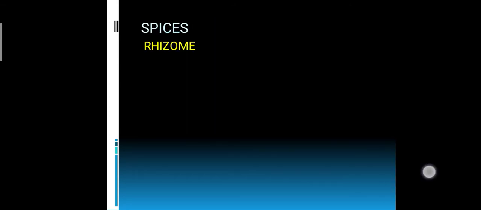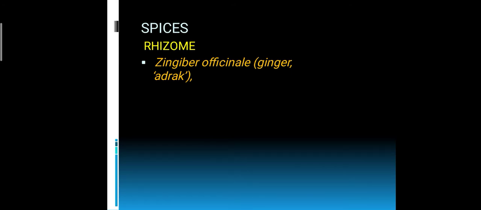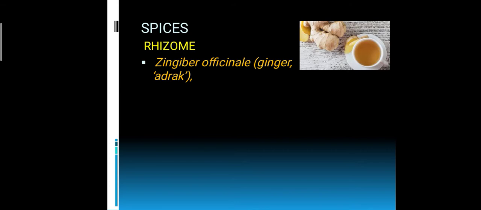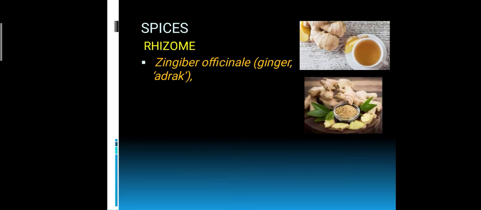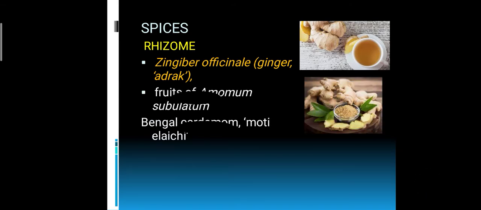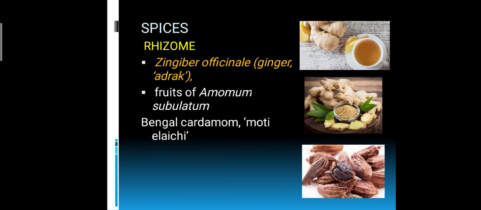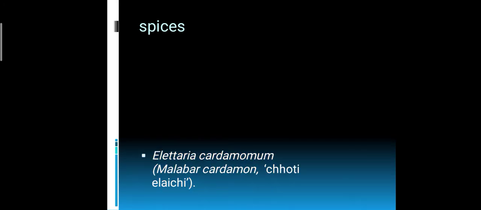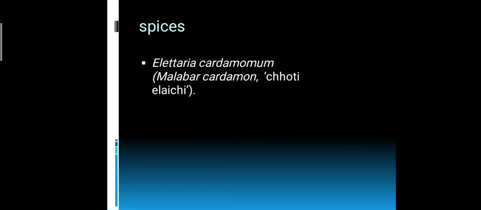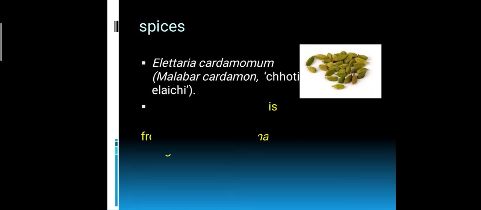Then spices, very important. Rhizome, Zingiber officinale, that is ginger, adrak in Hindi, used for preparing ginger coffee and food items, biryani and all other items we use. Then fruits of Amomum. Amomum is known as Bengal cardamom or moti elaichi, that is fruits of Amomum. And another spice example is Elettaria cardamomum, elakai, that is Malabar cardamom, choti elaichi that we are using.